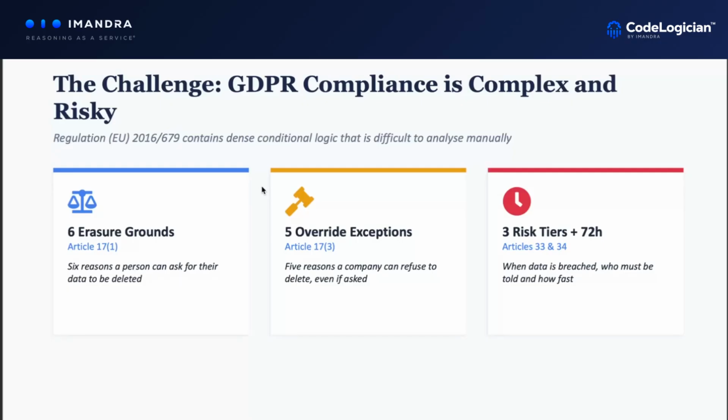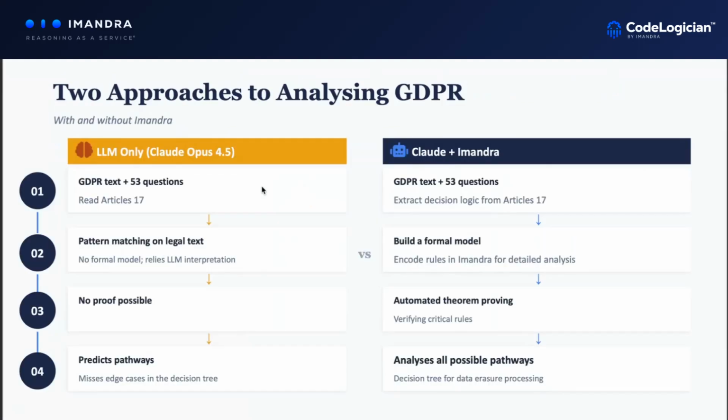I'll take you through it on the next slide, but I'll show you the process that we followed. We set out to analyze the articles as I described, and we've done two approaches. One, using Anthropic's Claude Opus 4.5, which until about 2 weeks ago was the market leading model that Anthropic have. We've asked Claude to read the text. What Claude then does is it builds a mental model of what that text means. We gave it sensible prompts to say that we're going to be analyzing the respective articles.